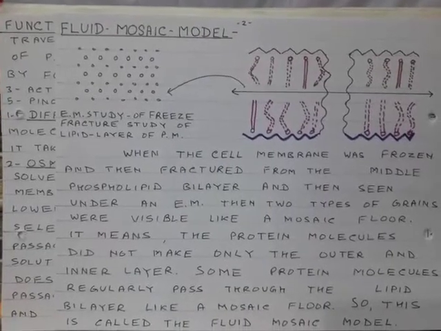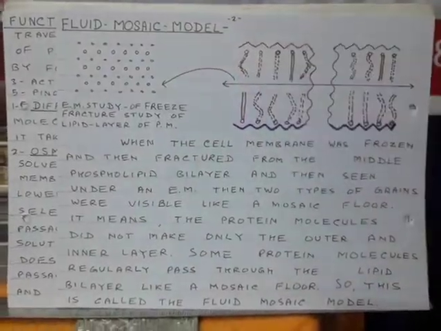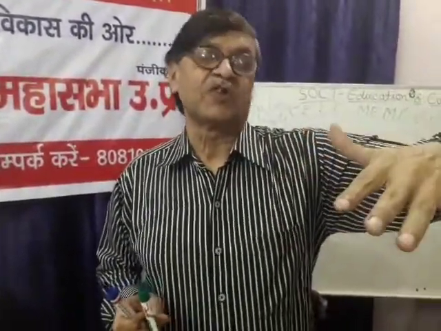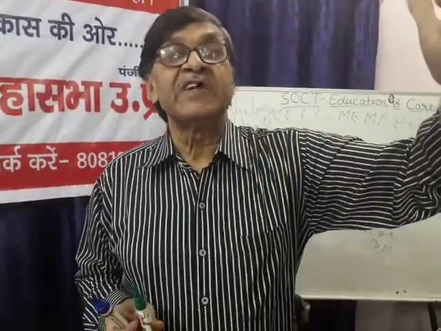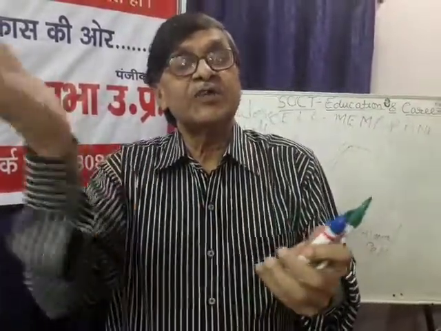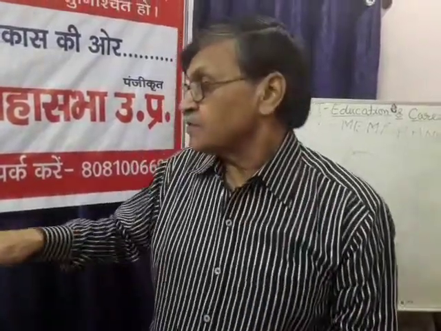Secondly, it was also known when this lipid bilayer was frozen. You must have seen that in the summer season you take out the butter, it becomes semi-solid, ghee-like. At that time what do you do? You just keep it in a deep fridge and then it hardens, and then you can cut it in whatever shape you want. So this part of the cell membrane was frozen and then cut or fractured, and then it was observed under an electron microscope. It was found that